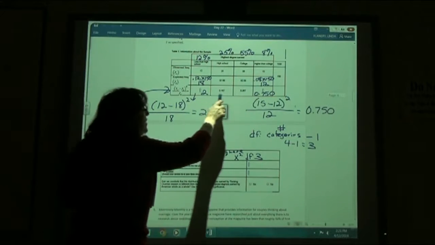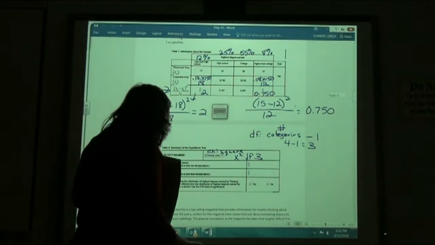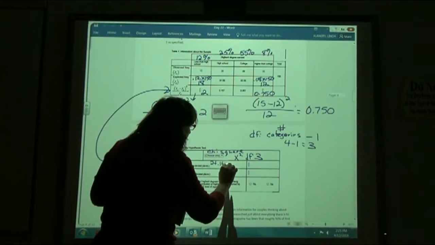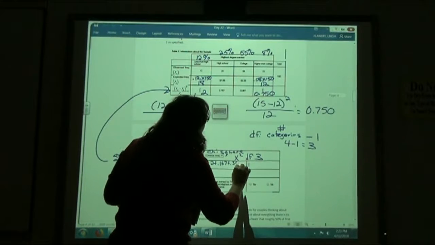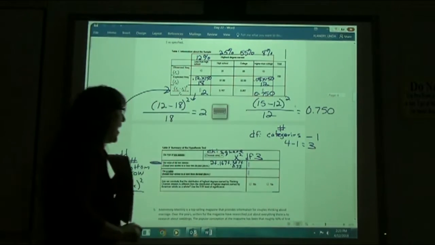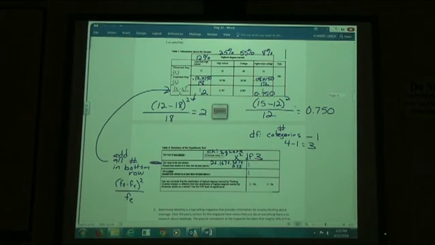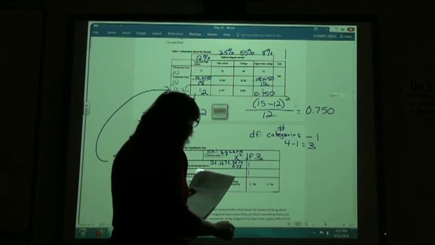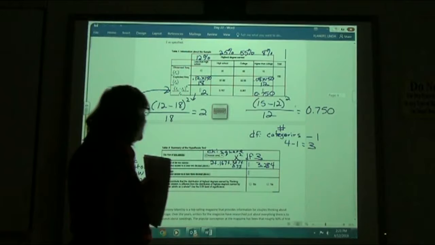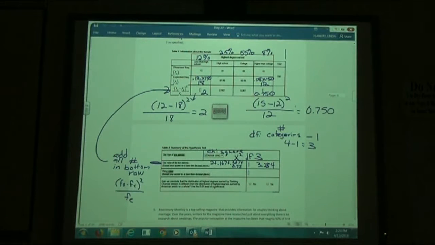So I'm going to take each of these values and just add them up. So I'm going to take 2 plus 0.167 plus 0.367 plus 0.75. Add those 4 numbers together. If I add those together, I get 3.284 for the value of my test statistic.